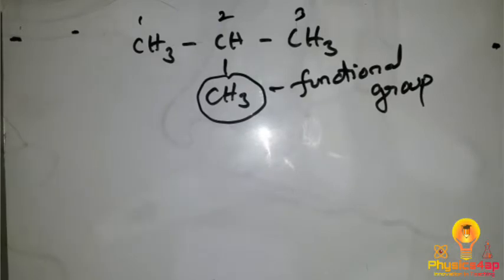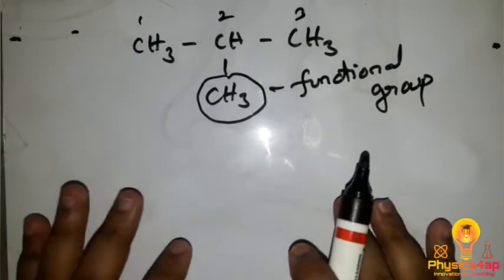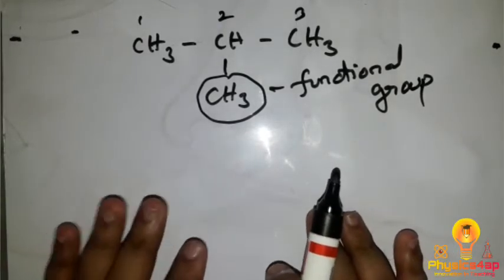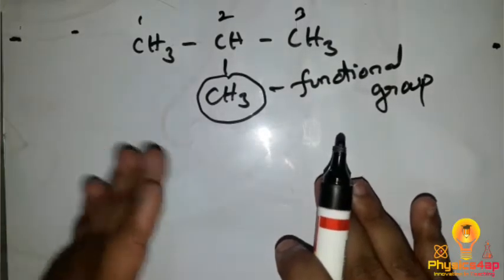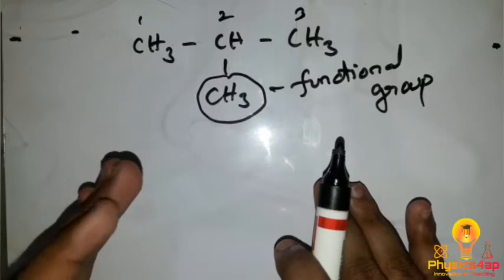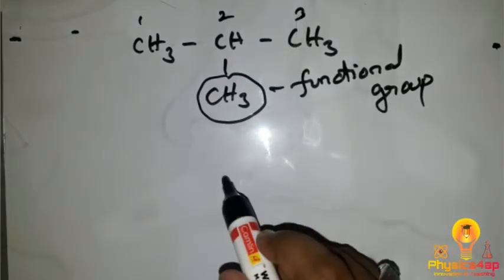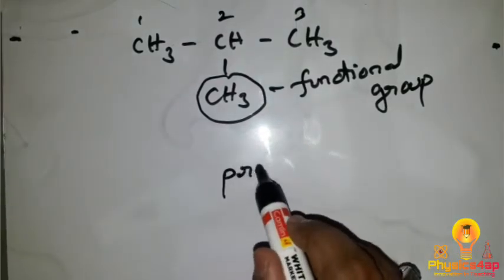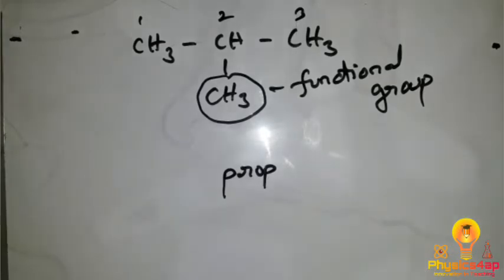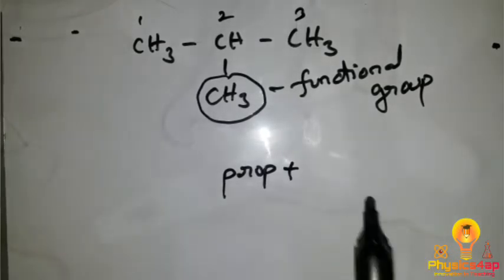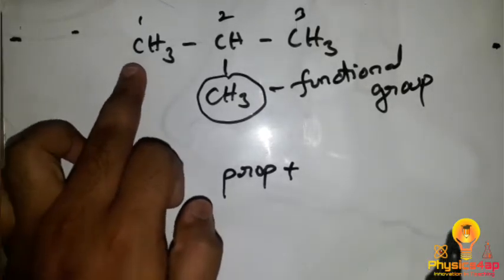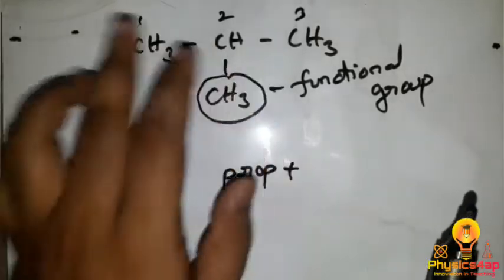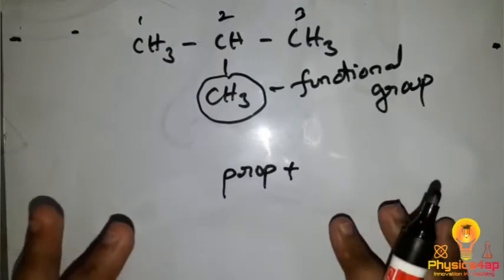So this is the functional group. As for how many carbons we have here, first we have to write the root word. As we have 3 carbons, the root word is prop, P-R-O-P, prop. Next, what is the second thing? Yes, the bonds, that is from one carbon to another carbon, see whether we have a single bond, double bond or triple bond.